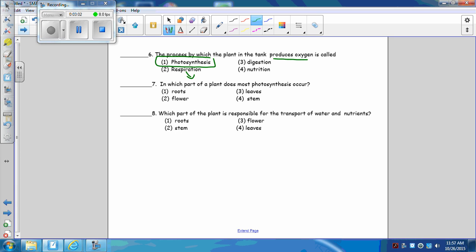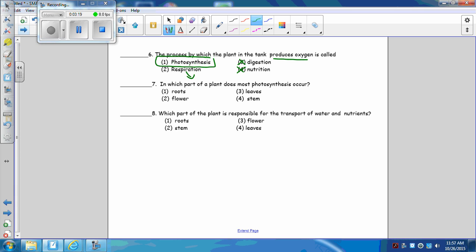Respiration is releasing energy. Every cell in my body needs nutrients and oxygen. Boom, boom, boom. Respiration, that gives us carbon dioxide. Photosynthesis gives us oxygen and glucose. Digestion breaks things down, and nutrition is the process of which we obtain our energy.